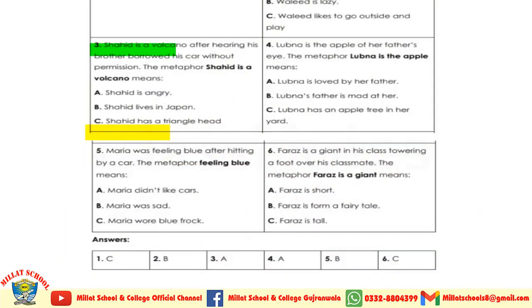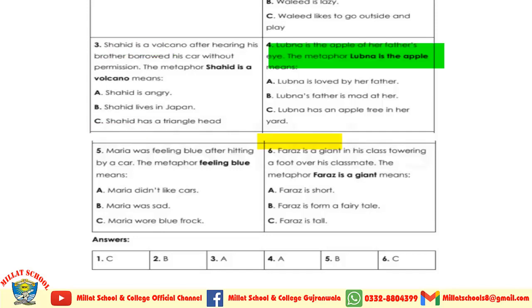So now here is the solution in front of you. Junaid is an ox. The metaphor an ox means Junaid is strong. Okay. The next sentence is Walid is a real couch potato. The metaphor couch potato means, among the three options, the correct option is B, that is Walid is lazy.